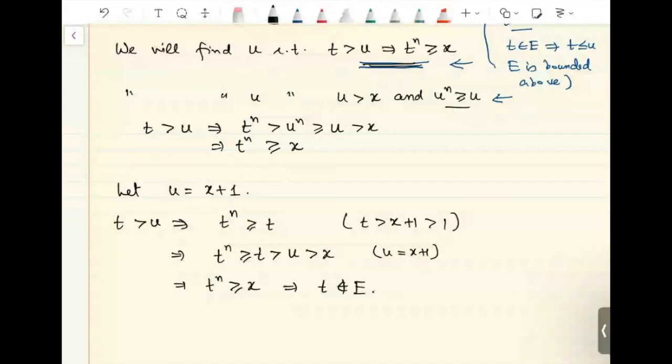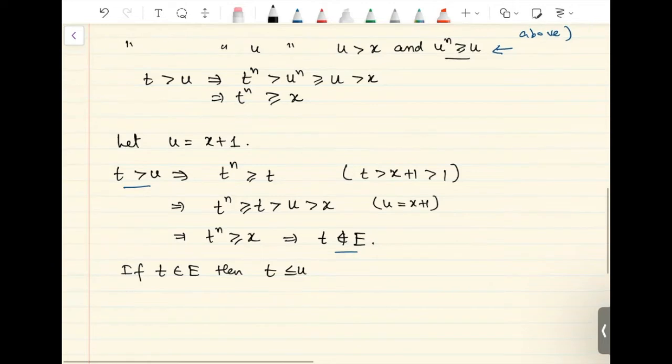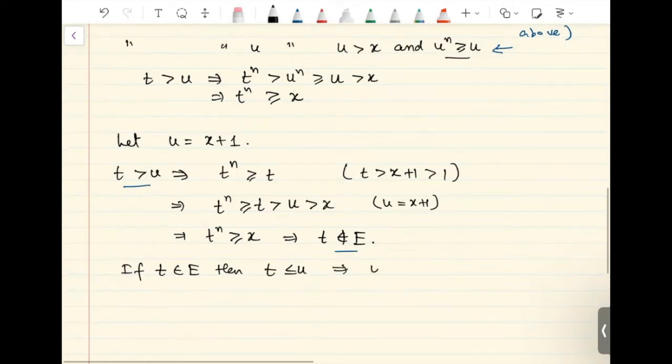Again, if we just write the contrapositive of this, the negation is going to be: if t belongs to E, then, negation of this, t is less than or equal to U. So if t belongs to E, then U is an upper bound. So this completes the proof that E is bounded above.